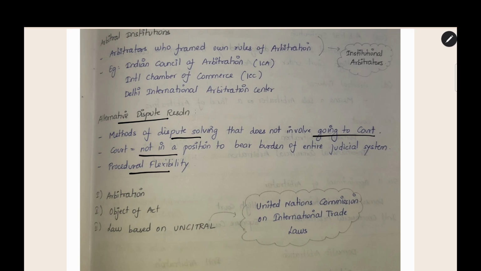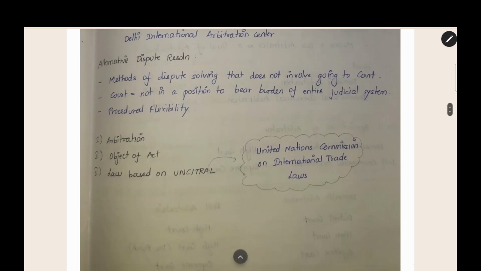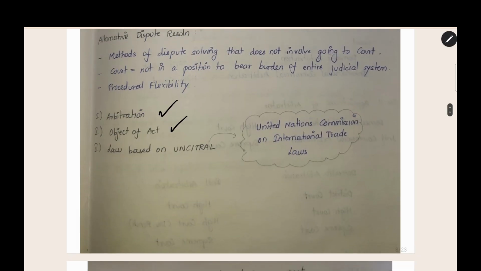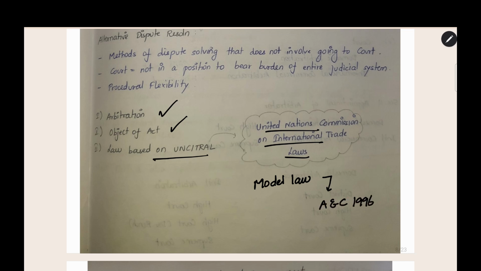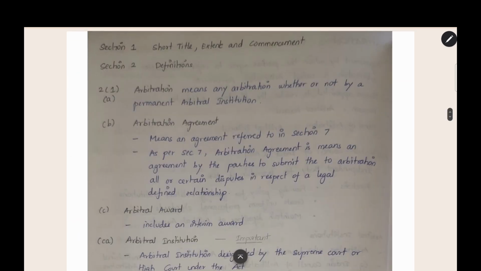And in arbitration, we have procedural flexibility. We can set the formalities according to our wish. There is no rigid formality like in courts. And we saw about arbitration, the object of the act, and the law is based on UNCITRAL, the United Nations Commission on International Trade Law. This is a model law upon which we have created our own Indian Act. There is a model law, and we have made modifications to that and adapted it to our legal system as the Arbitration and Conciliation Act 1996. The main point is the law is based on the United Nations Commission on International Trade Law.